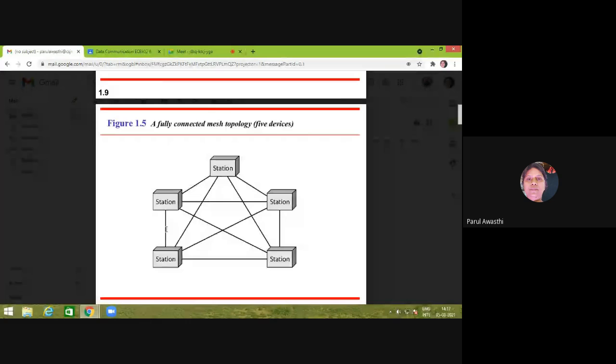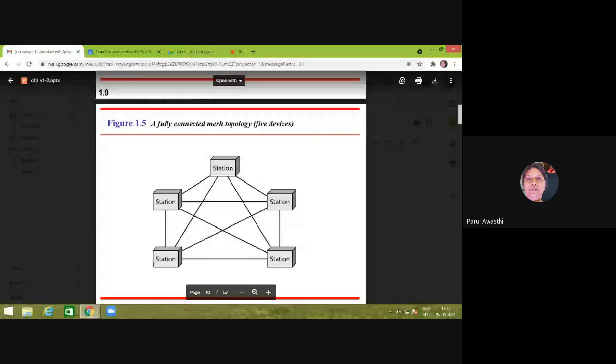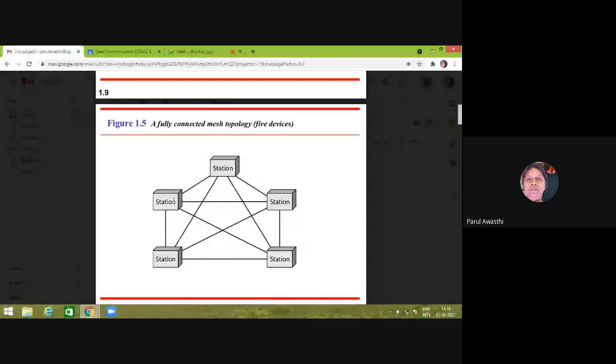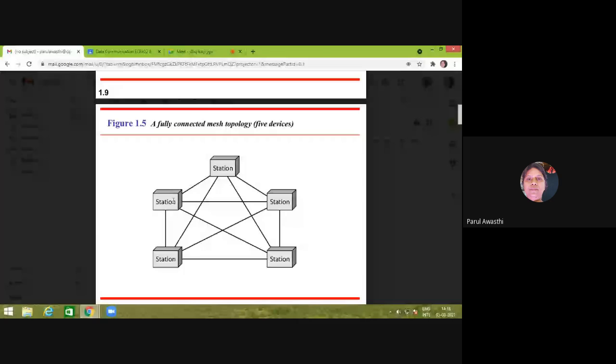If this wire gets cut and there is no connection between these two stations, no problem, the network will be on. Only the communication between these two stations will not be possible. So if any link gets broken or corrupted, there is no transmission of data between those two stations, while the rest of the network will work as it is, right? So this is the advantage.